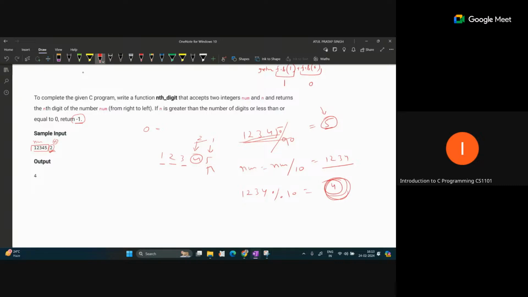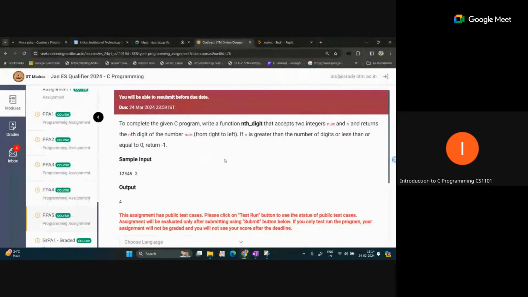So I repeat this process for whatever n value is given, and every time we update num to the new value, so we can figure out the digit from right to left. So you can write the code using the same logic.